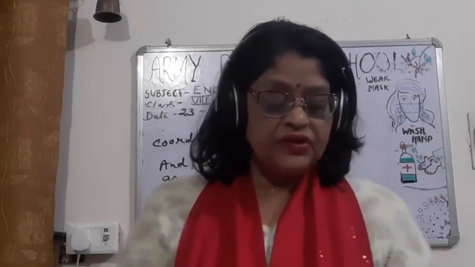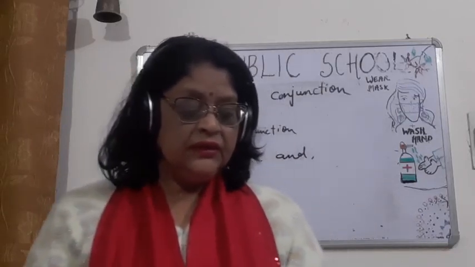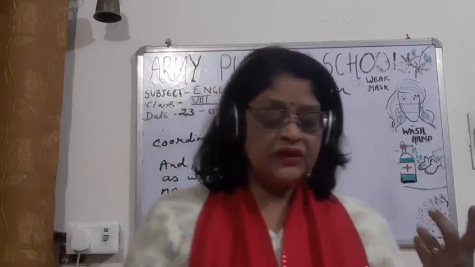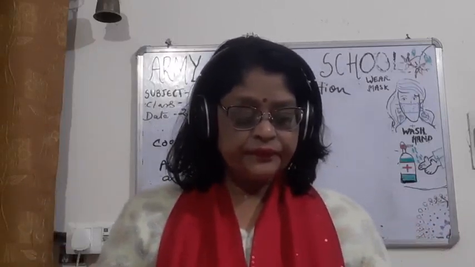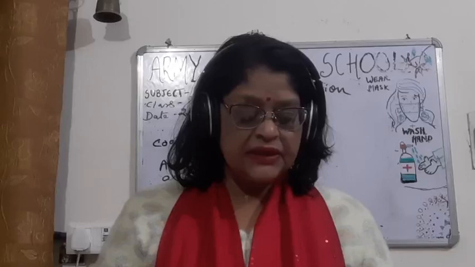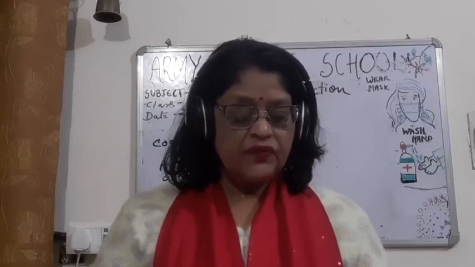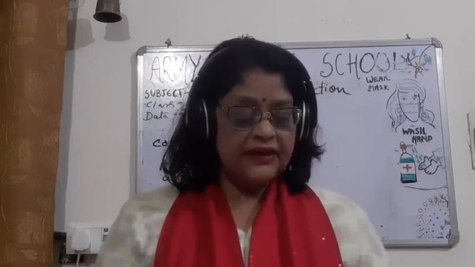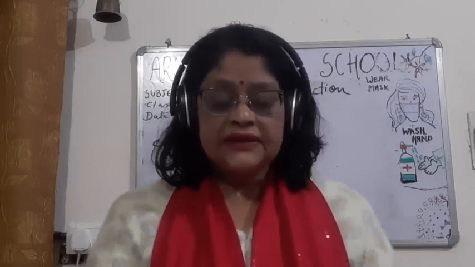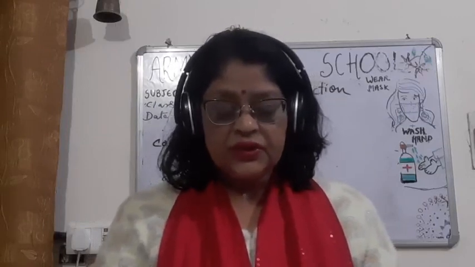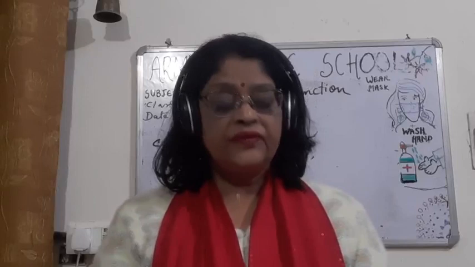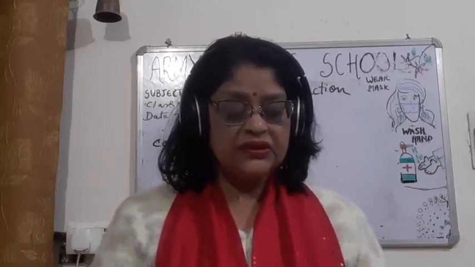So these were coordinating conjunctions. These are of four types. That means conjunctions that merely add one statement or fact to another: and, both and, as well as, no less than, not only but also. These are some of the conjunctions which we use in this type.